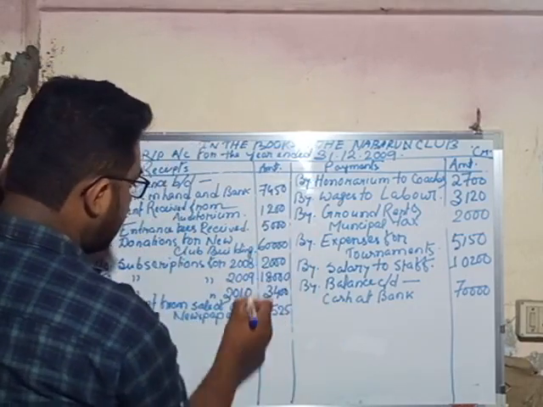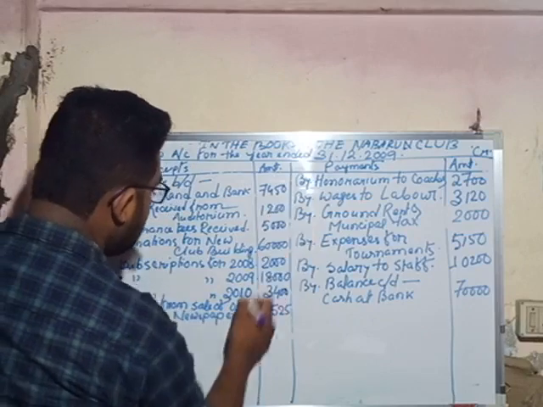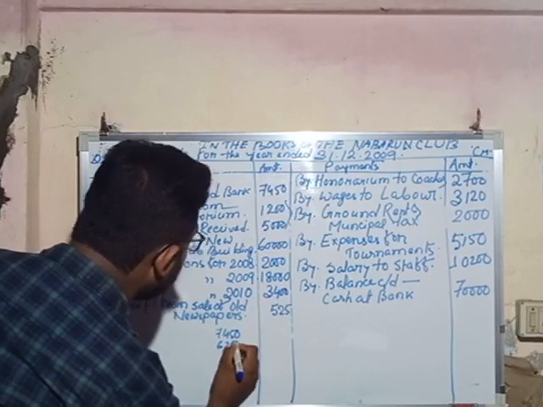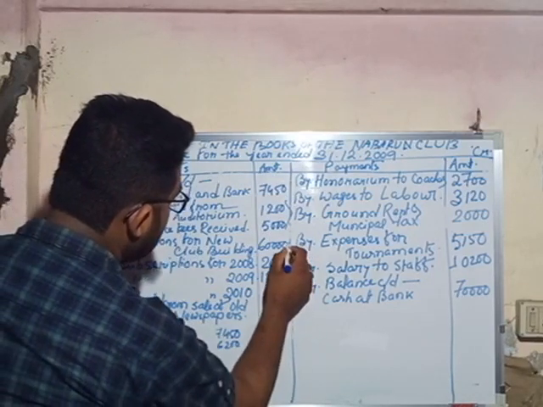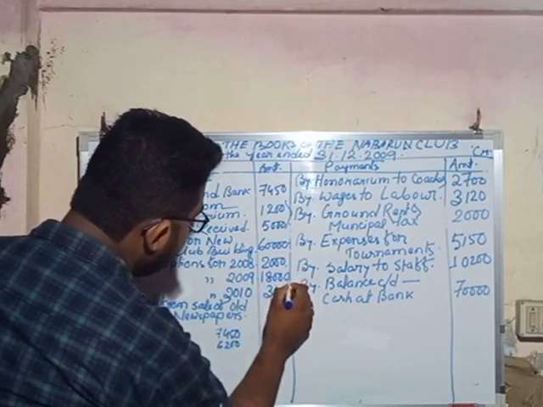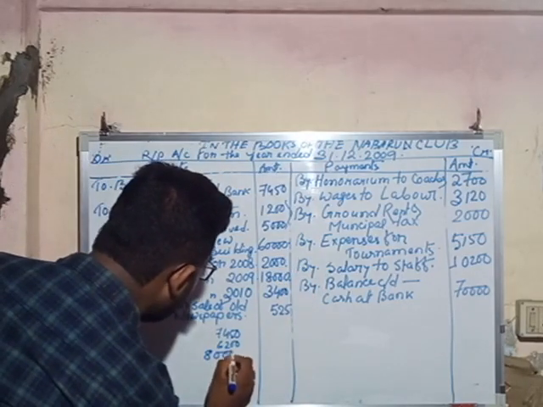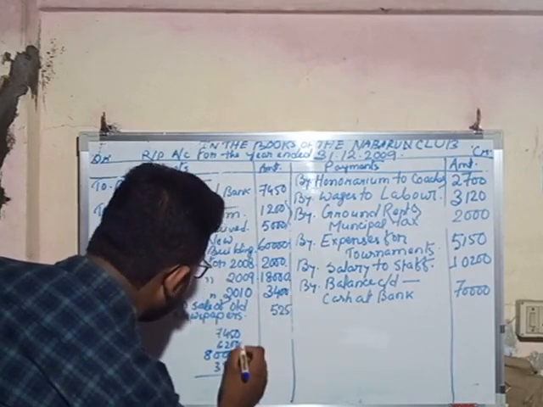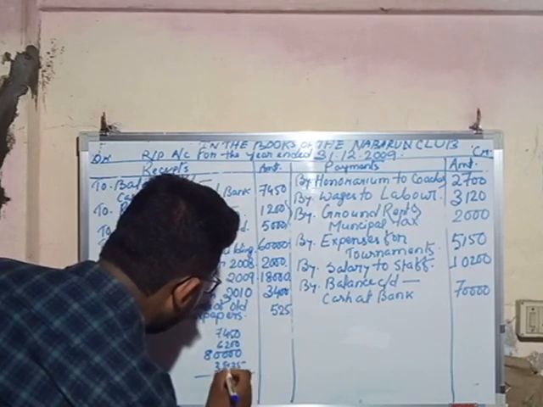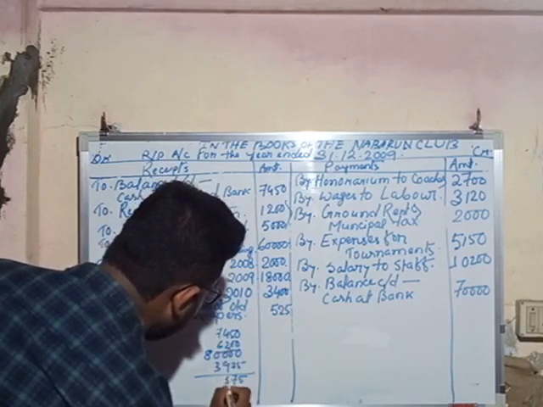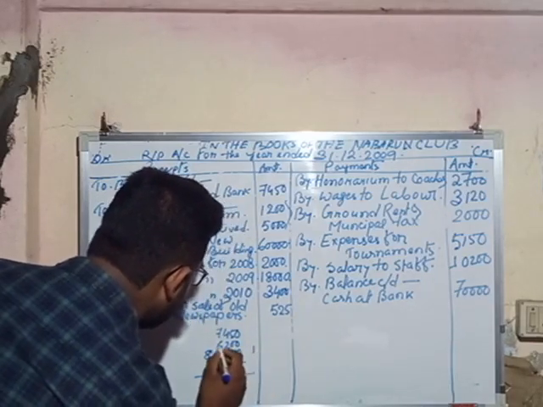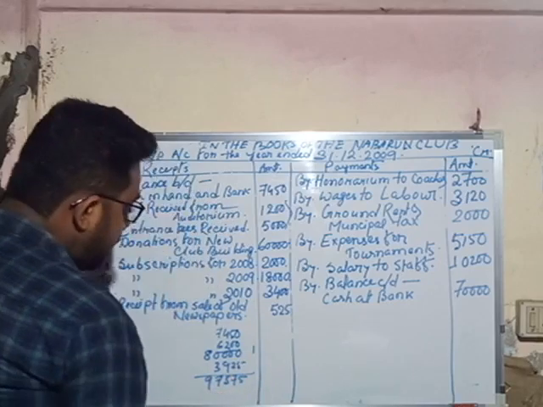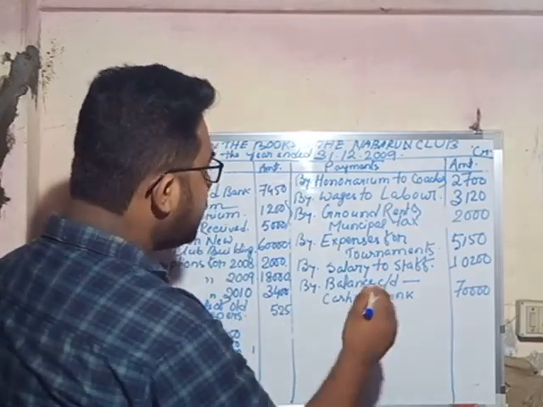First we add items from the receipt side: 7450, 6200, 60, 80,000, 3925. The total on the receipt side is 97575.